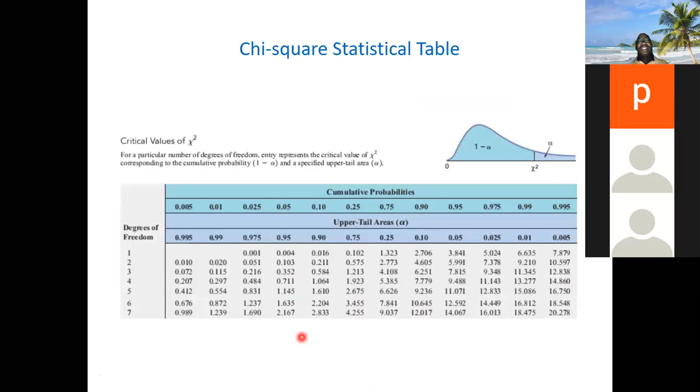Okay, before that, this is just a table. I told you that for a continuous probability distribution, you cannot show it on a table, you can only show it in a graph. This graph here is showing the continuous probability distribution, but the table is not showing the continuous probability distribution for chi-square. It's just showing the critical value, the value that separates 95 from 5%. And for one-tailed or two-tailed, either the middle 95 or one side 95 is shown.